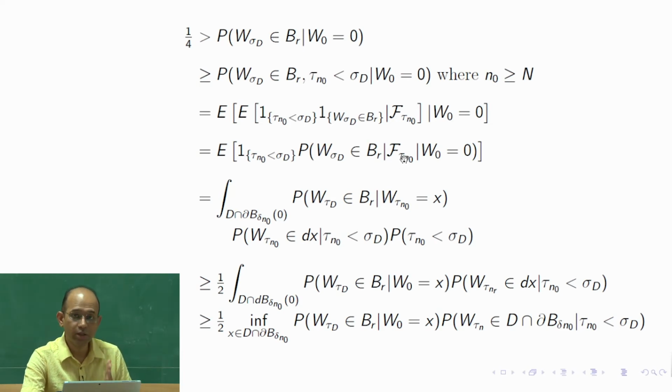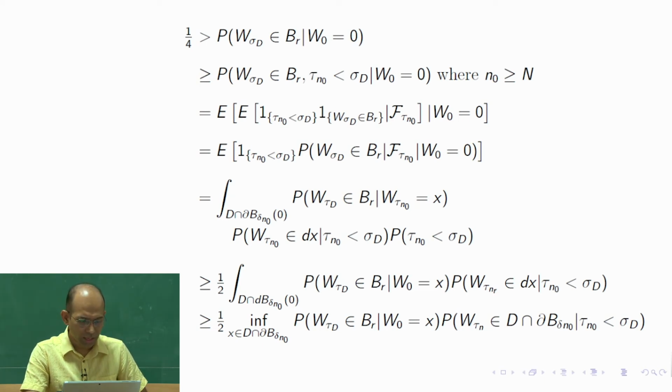Here we are using the strong Markov property of Brownian motion. Tau n naught is a stopping time, so the future distribution given the filtration at tau n naught is the same as the future distribution given the present at tau n naught. What is the random variable? It is W_{tau n naught}. So this thing appears here.